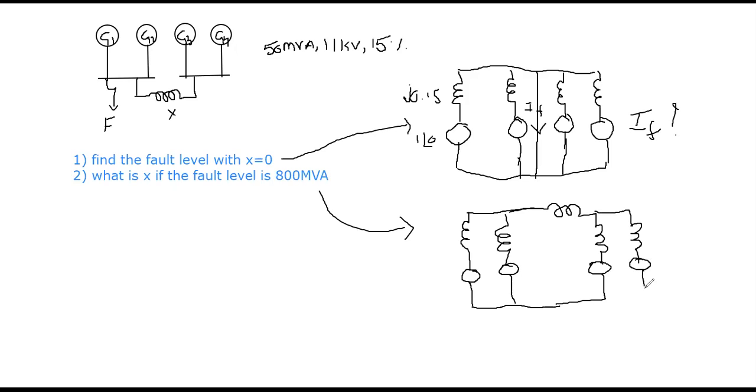Now please try to observe the difference between the equivalent circuits of the two cases. Here, now this is the fault. In the first circuit you should not have this X, because in the problem itself it is mentioned that you consider X equal to 0. Now this is the second equivalent circuit. In this case also, you have been asked to determine the value of X.